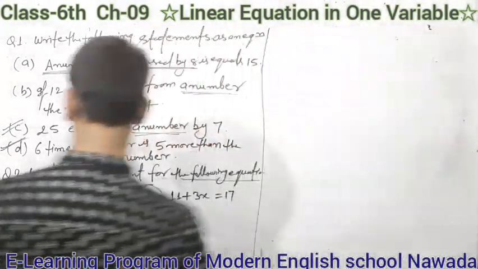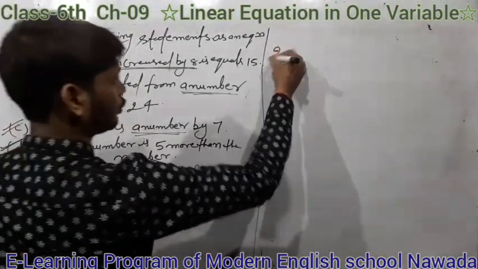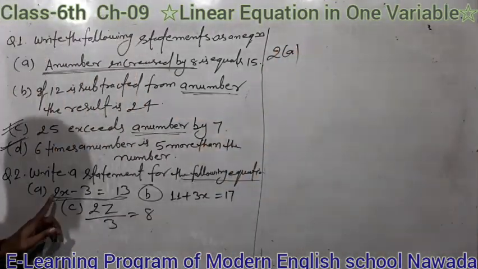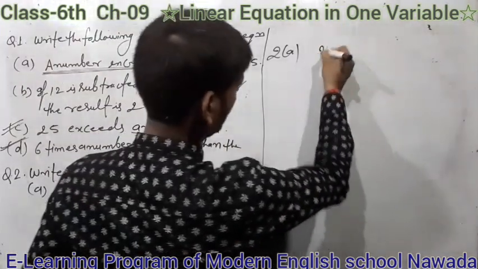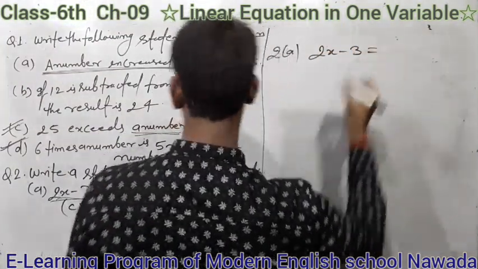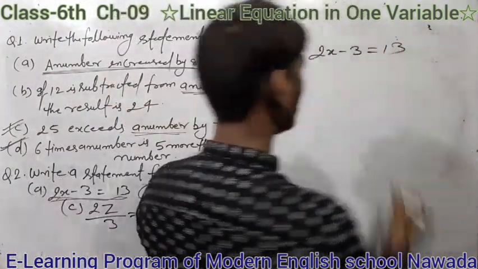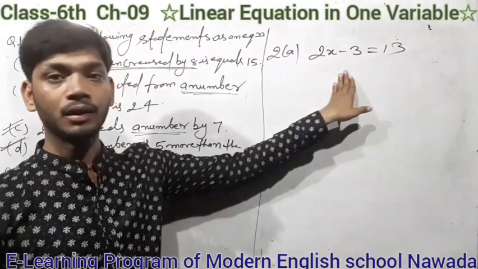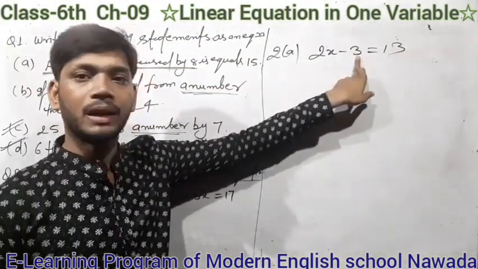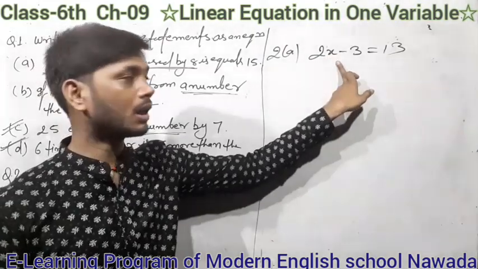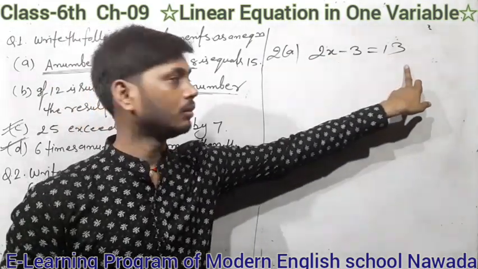Here for A, 2x minus 3 equal to 13. That means you can write the statement here: 3 is subtracted from 2 times a number x, is equal to 13. 2 times a number x, with 3 subtracted, is equal to 13.